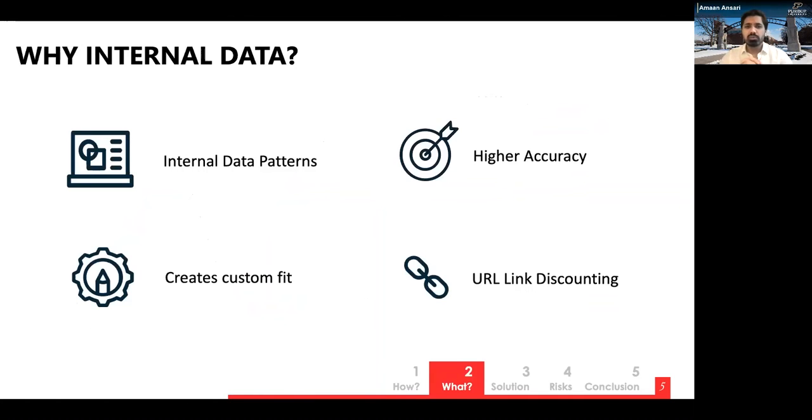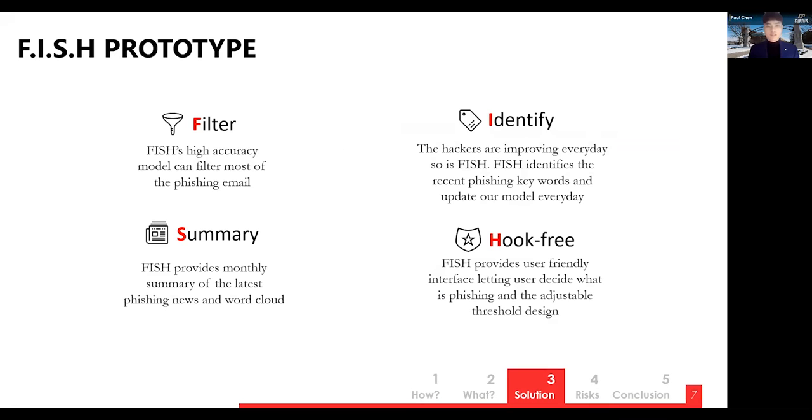Why is the internal data source so important? The internal data source identifies internal patterns. For example, if you're working in marketing, you get a lot of mails with URLs, or if you're in finance, you'll get a lot of mails with dollar numbers. Usually an out-of-the-box phishing identification system will put them into phishing, but our system won't, because it understands that your job requires you to get those sorts of mails. I will hand it over to Paul, who will take you through the model Fish, how it works, and why it is the best thing in the market.